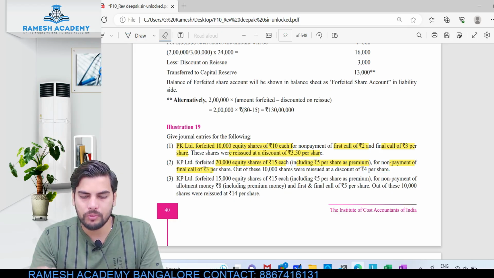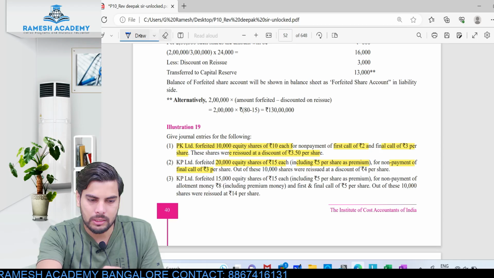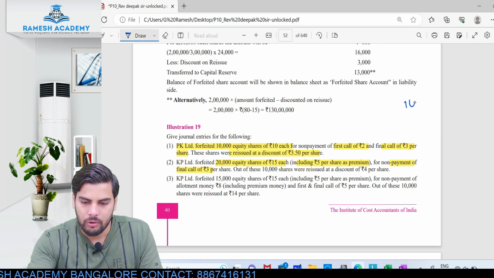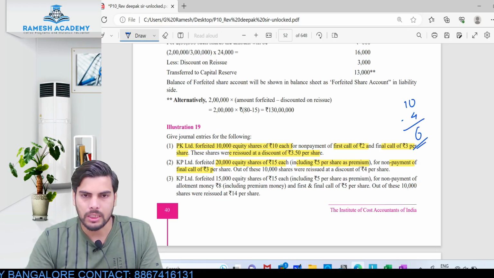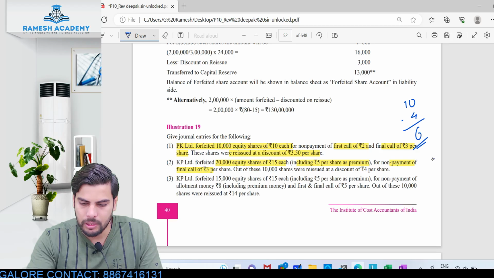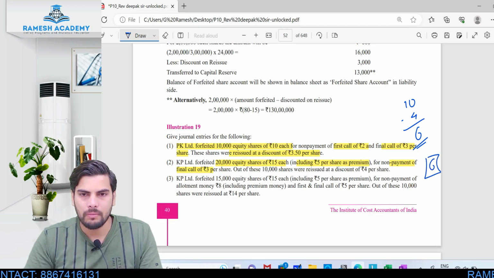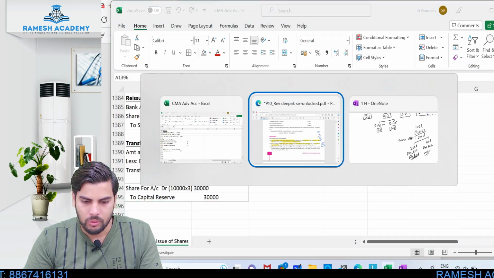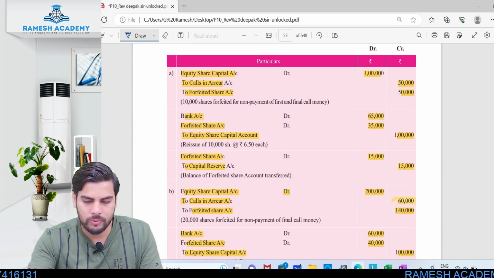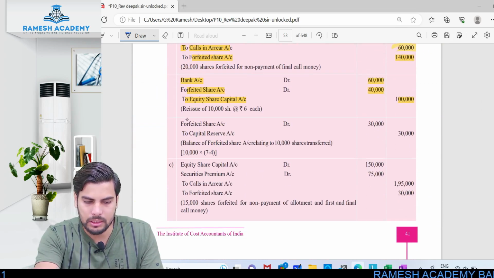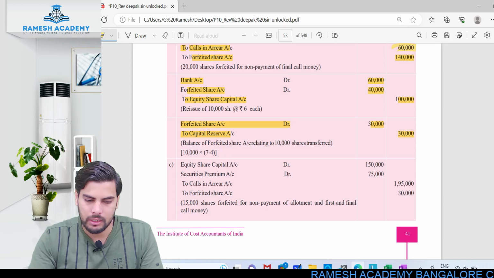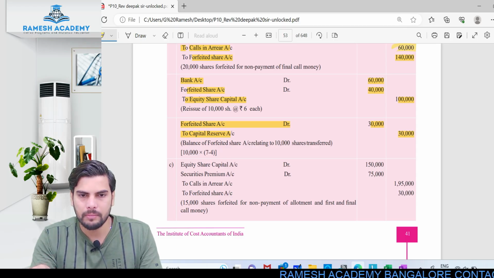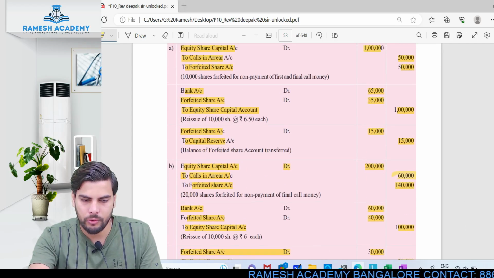So reissue price will be how much? It's like this. For a 10 rupee share, if I am giving a discount of 4 rupees, reissue price will be 6. So 6 rupees will be the reissue price over here. Is this clear? Now look at the entry. The amount which has to be transferred to capital reserve is how much? 30,000 and 30,000. Clear about the second case? So the second case is clear for you guys, right?